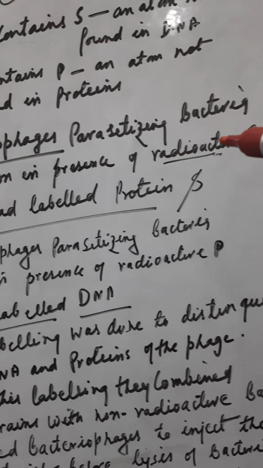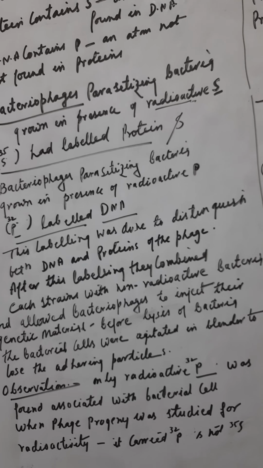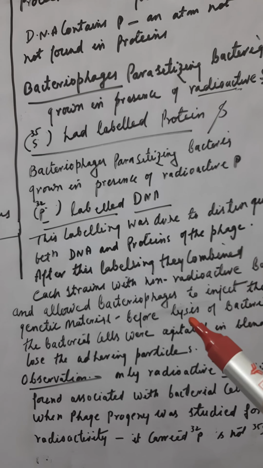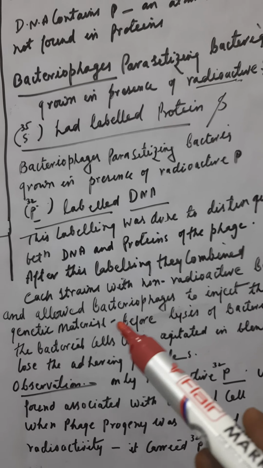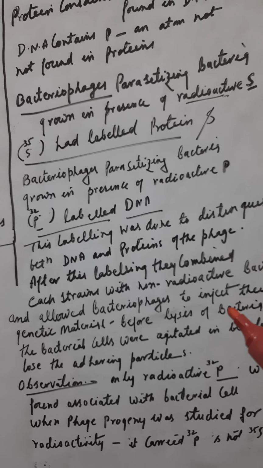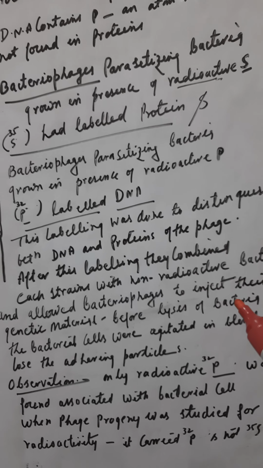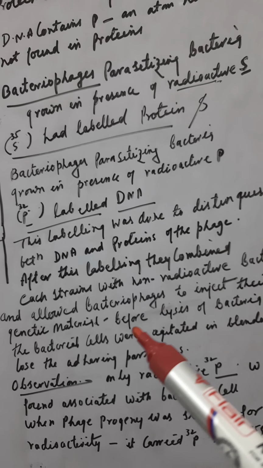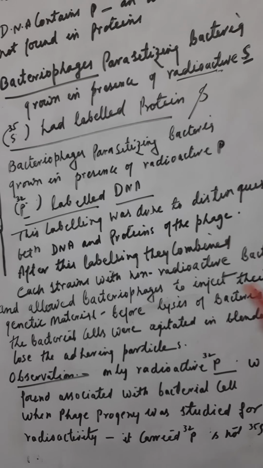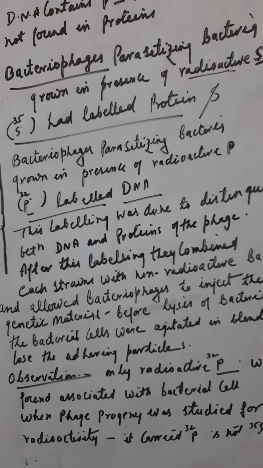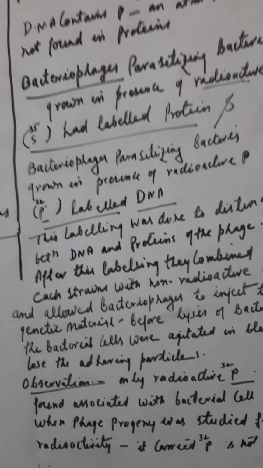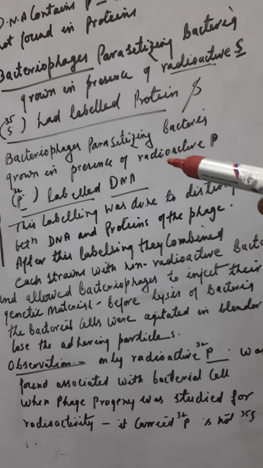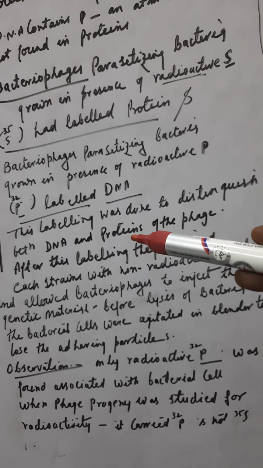Now this was done to distinguish between the DNA and protein of the phage, that is the newly released phage particles from the bacteriophage. After this labeling, they combined each strain with the non-radioactive bacterium and allowed these labeled bacteriophages to inject their genetic material.